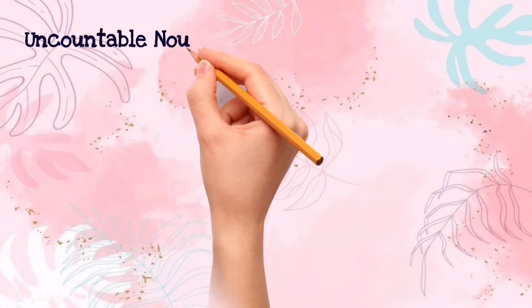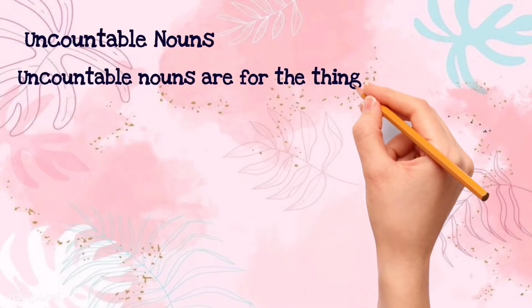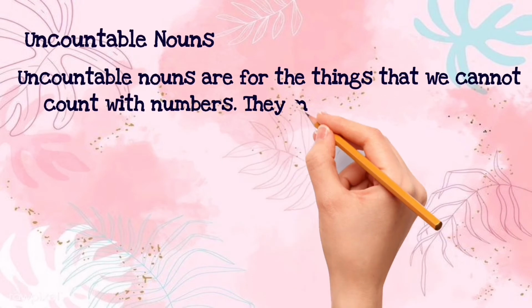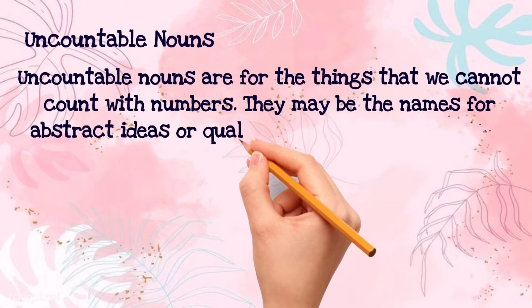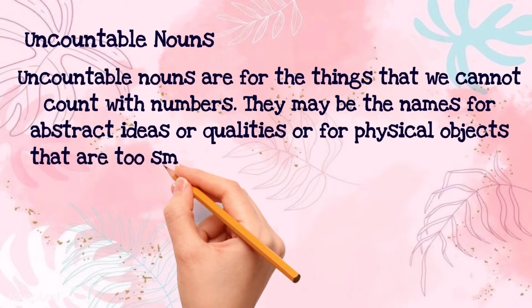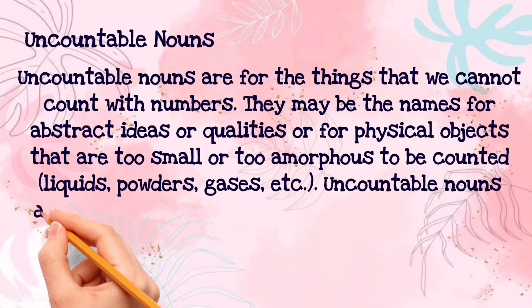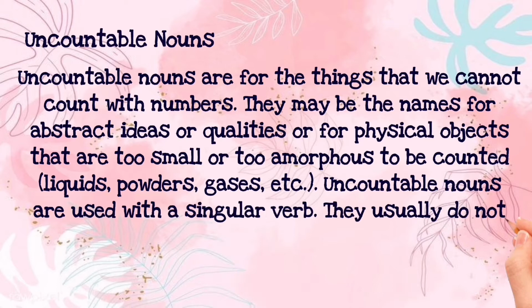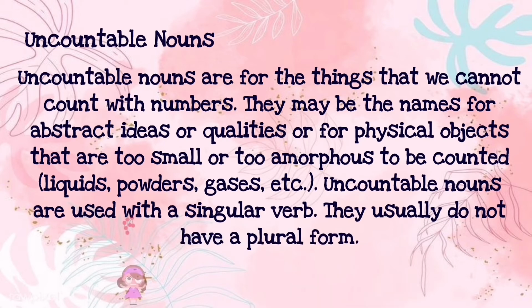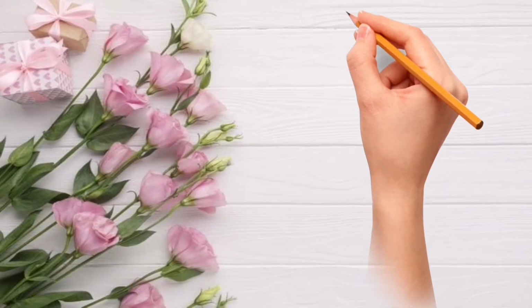What are uncountable nouns? Uncountable nouns are for the things that we cannot count with numbers. They may be the names for abstract ideas or qualities, or for physical objects that are too small or too amorphous to be counted, such as liquids, powders, gases, etc. Uncountable nouns are used with a singular verb. They usually do not have a plural form.